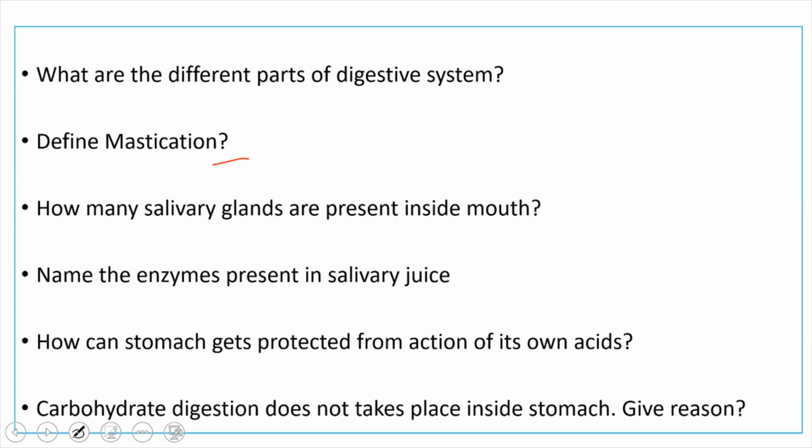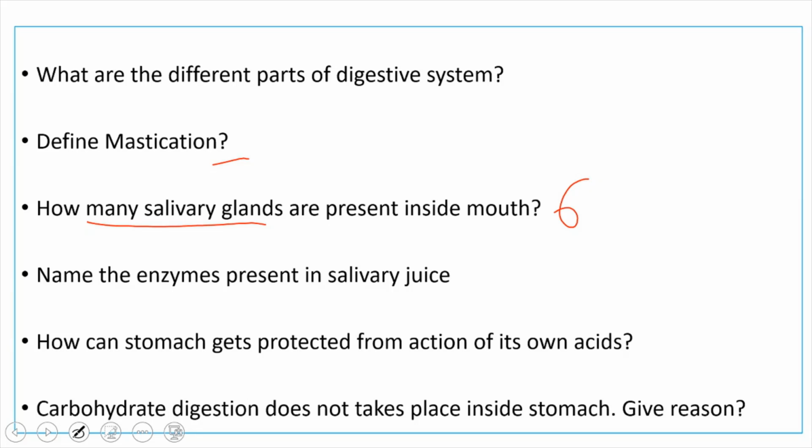Submandibular, sublingual and parotid glands are present. But here the question is how many salivary glands are present. 3 pairs means what is the number? 1 pair means 2. 3 pairs means total 6 salivary glands are present.